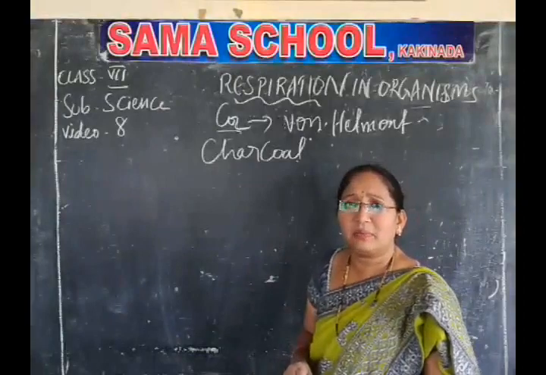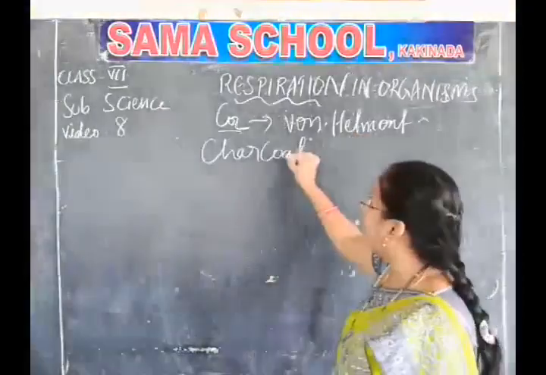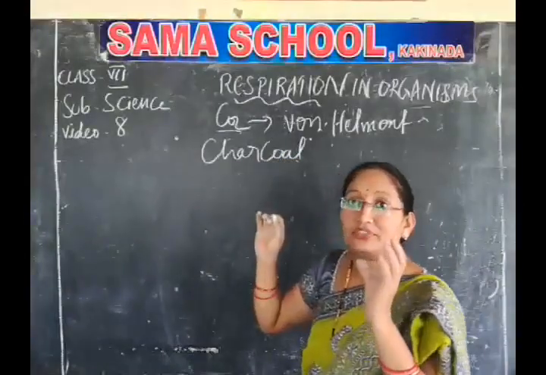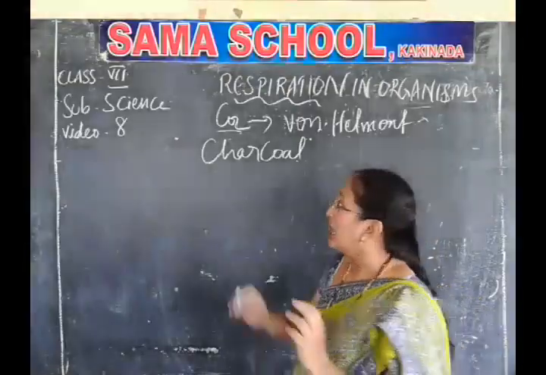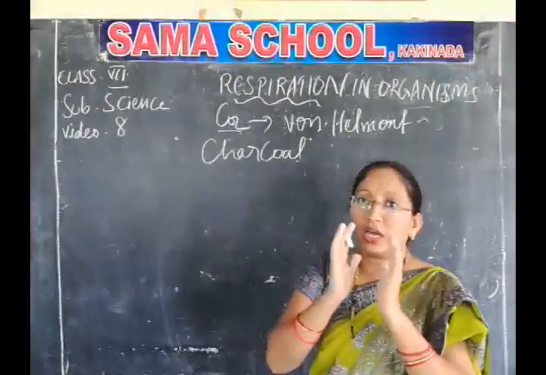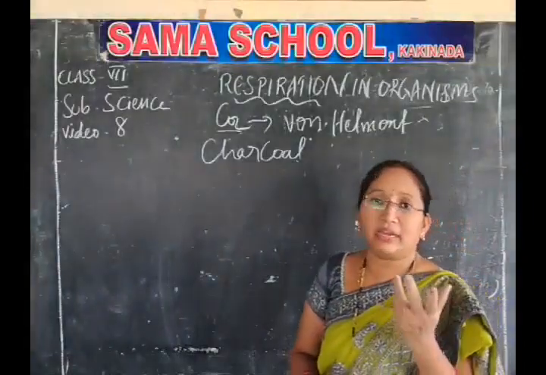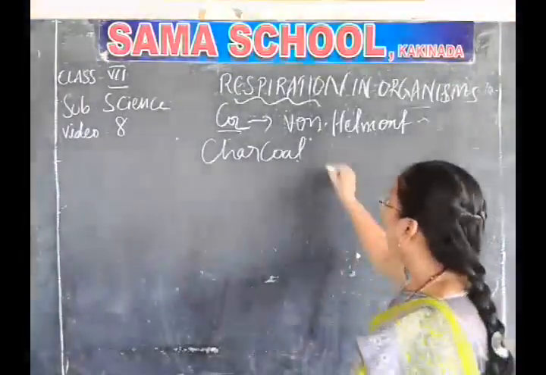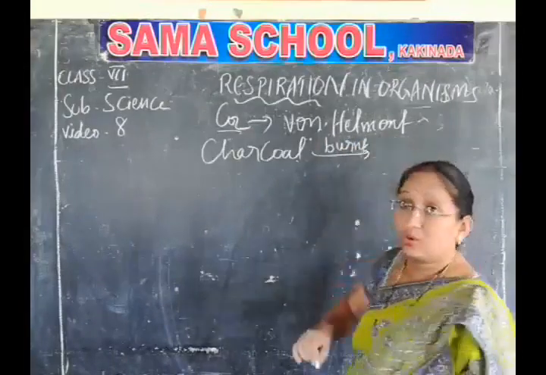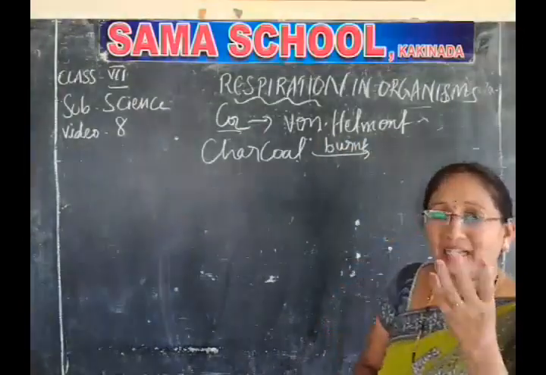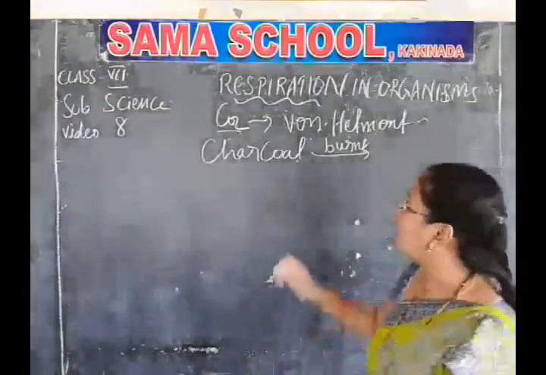What he observed by using the charcoal: von Helmont measured some amount of charcoal, maybe 50 grams or 100 grams, maybe not. Okay. Now, when he burnt that charcoal, what happens? It's a black color solid substance. Charcoal, I said, no? It is a solid substance.